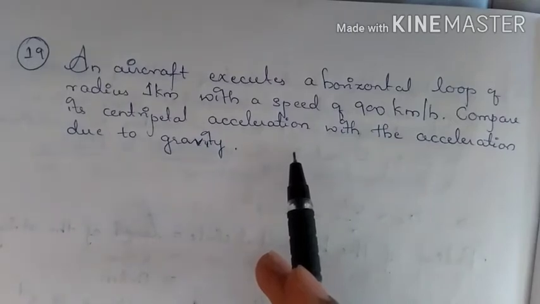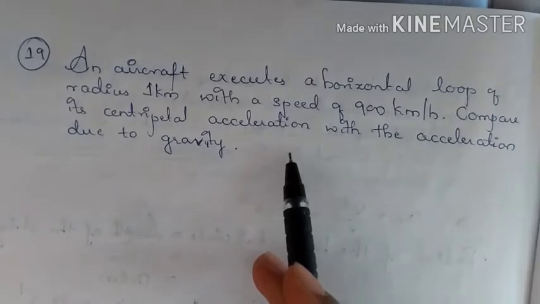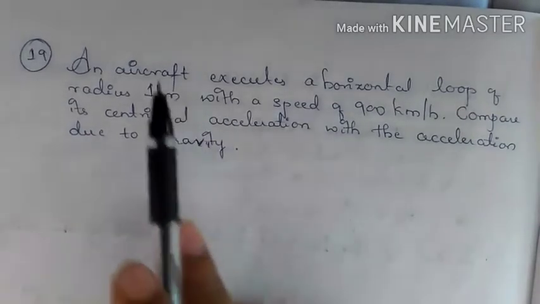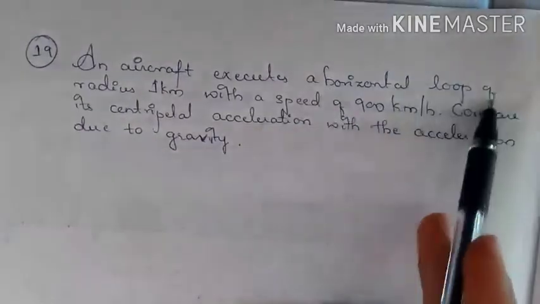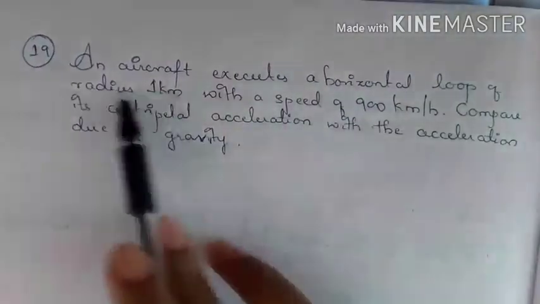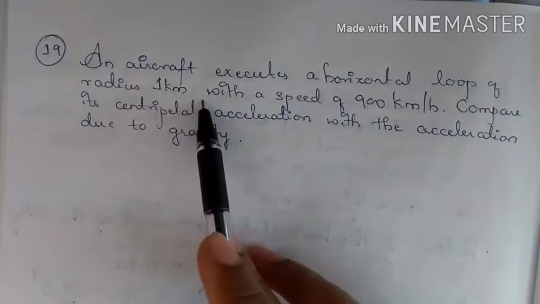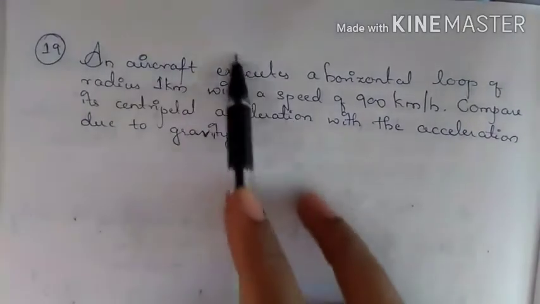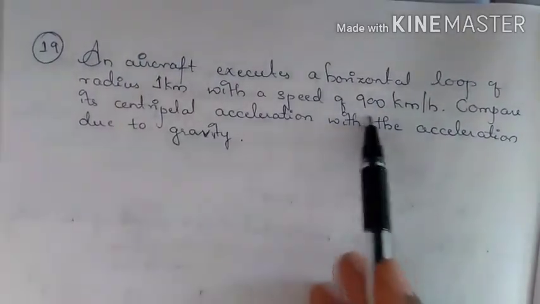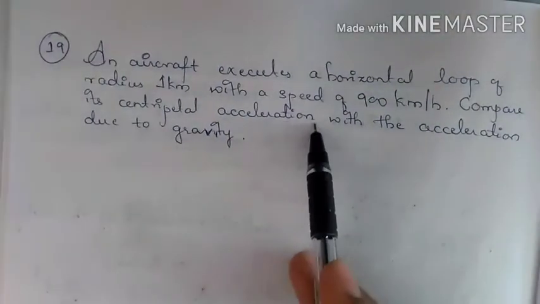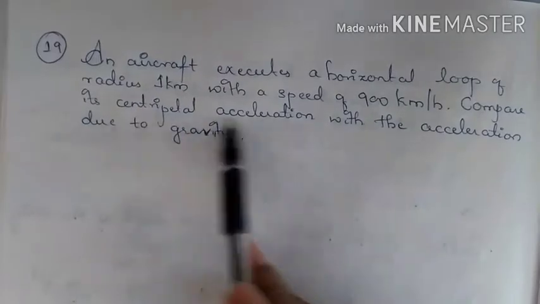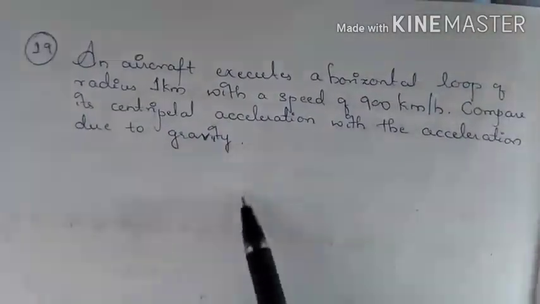Here the problem is based on centripetal acceleration again. What is there in the question? There is an aircraft which executes a horizontal loop. The radius of this loop is 1 kilometer and the speed of this aircraft is 900 kilometer per hour. You have to calculate the centripetal acceleration and then compare it with the acceleration due to gravity.